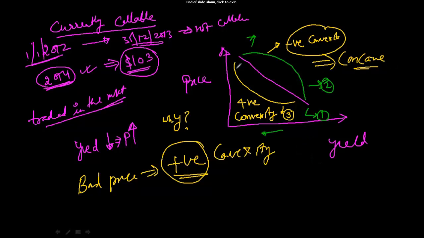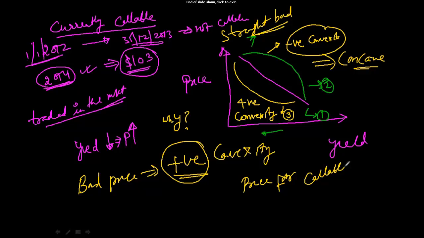Can we say that the callable bond will also follow this price pattern? By the way, I had asked about the straight bond. The straight bond will follow the price pattern like 3. This is the price pattern for a straight bond. Now what would be the price pattern for a callable bond? A callable bond will not always have positive convexity. This is a straight bond, and the straight bond will always have positive convexity.